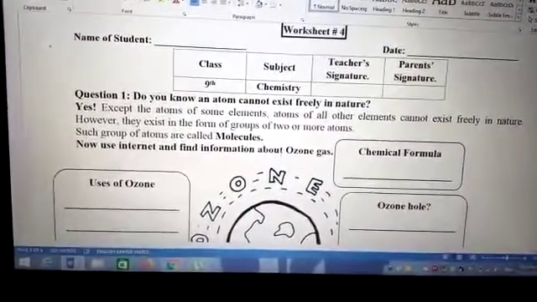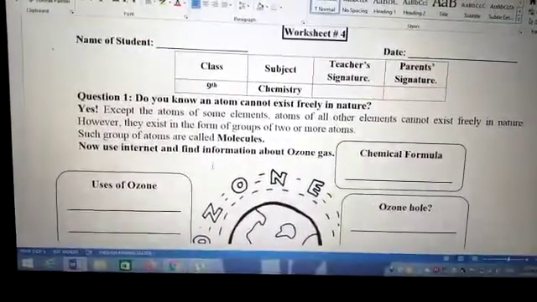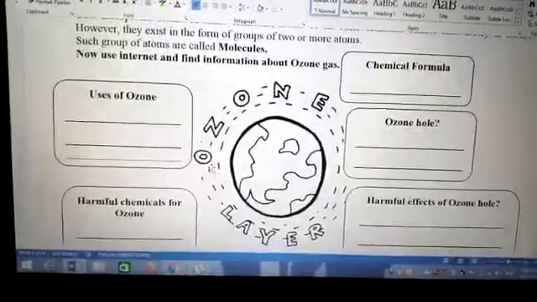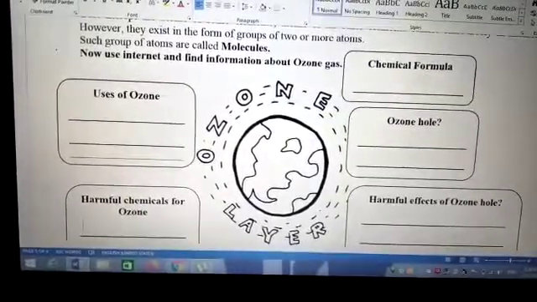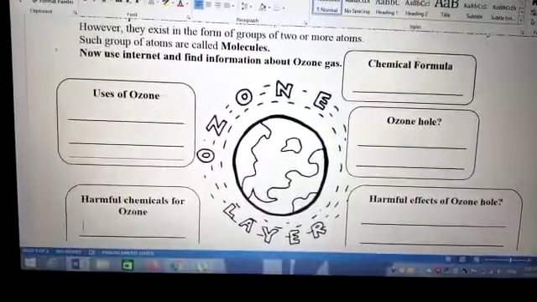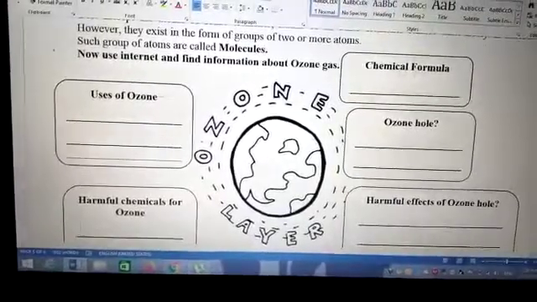In worksheet number 4, for question number 1, use your previous knowledge and take help from the internet and try to give the answer to the given question. For example, the formula of ozone is O3.